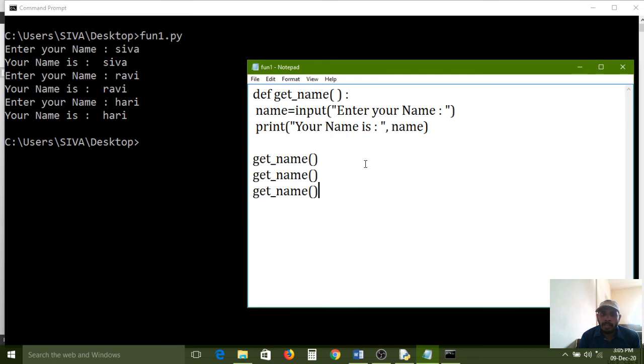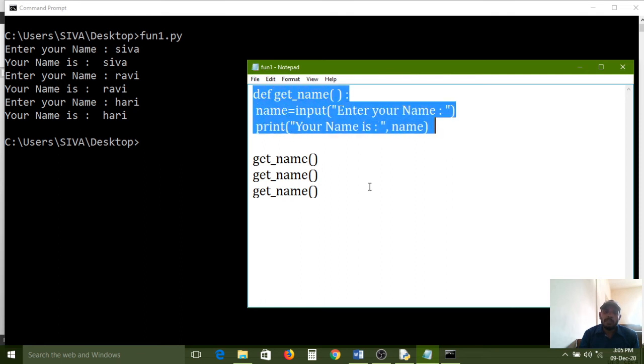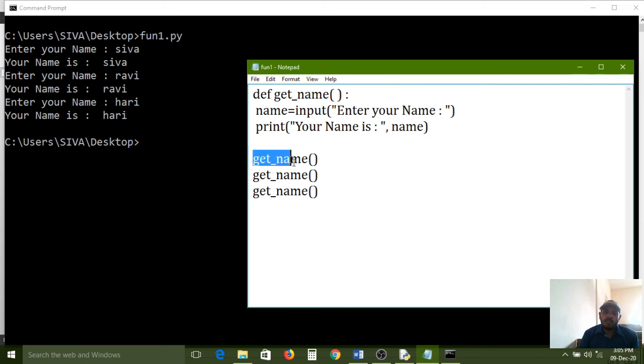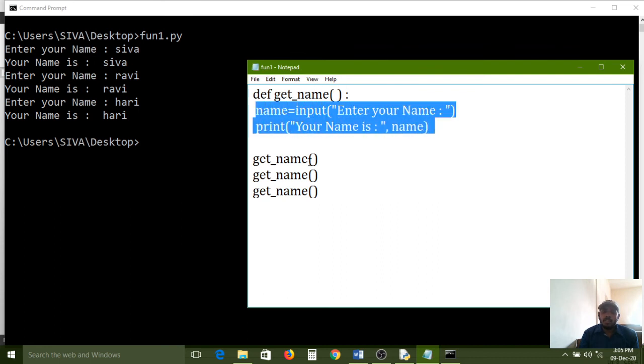At runtime you can understand everything, but first you need to understand how to create the void function and how to call the function. This is the created function definition. This is called a function definition, and this is the calling function. So if you write like this, immediately the control will search whether the getName function is available or not. If the function is available, immediately all these statements will execute. So how many times did I call here? 3 times. So 3 times it will execute like this.